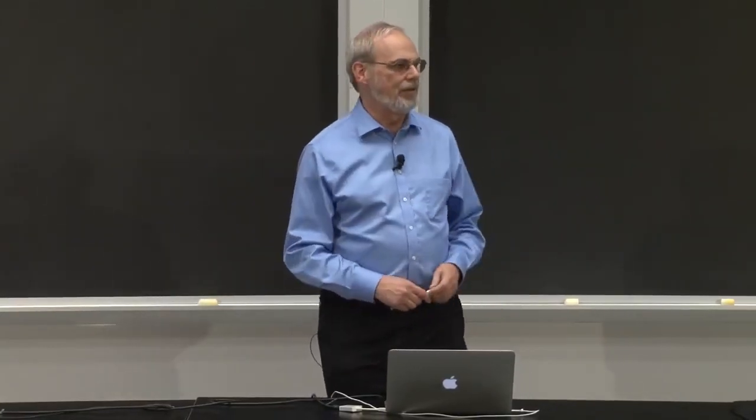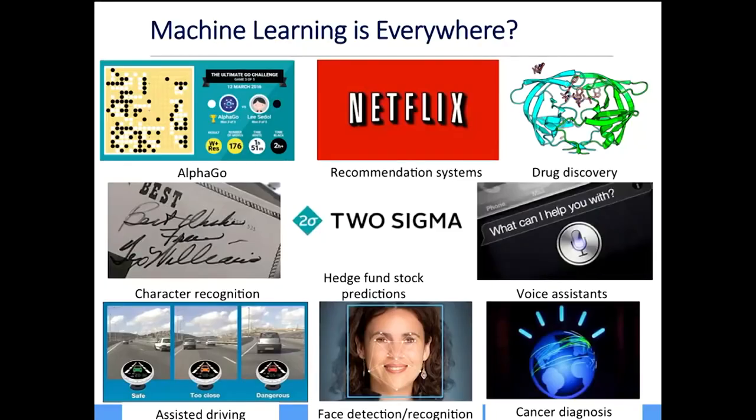The ads that pop up on Google are coming from a machine learning algorithm that's looking at your preferences. Scary thought. Drug discovery, character recognition. The post office does character recognition of handwritten characters using a machine learning algorithm and a computer vision system behind it. You probably don't know this company. It's actually an MIT spinoff called Two Sigma.